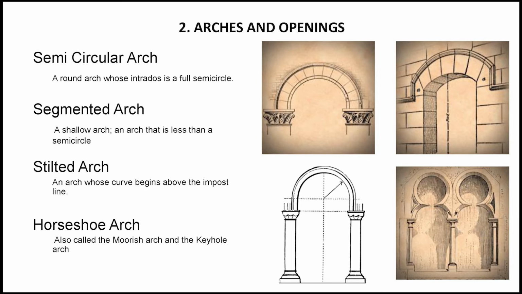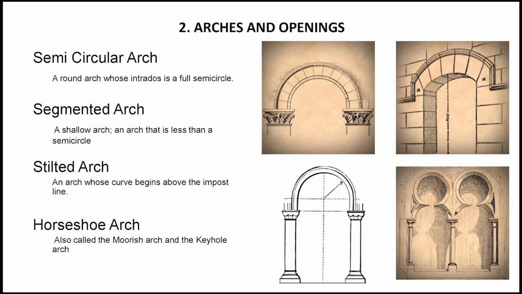Apart from the pure semicircular arch, which is basically half of a circle, we can see three derivatives of the semicircular arch, namely the segmented arch, stilted arch, and horseshoe arch. All these arches were single centered, or one centered, arches. The semicircular arch itself was also a single centered arch.